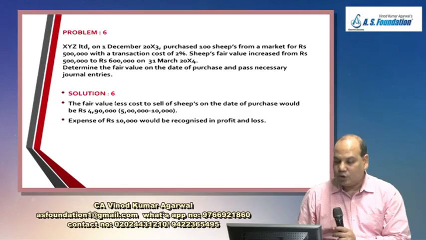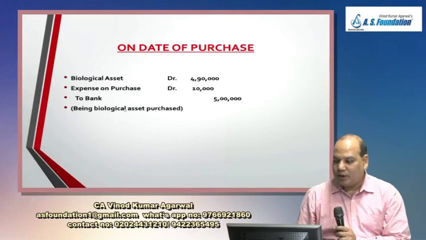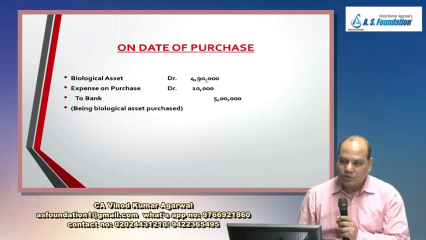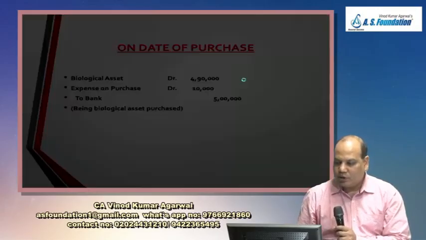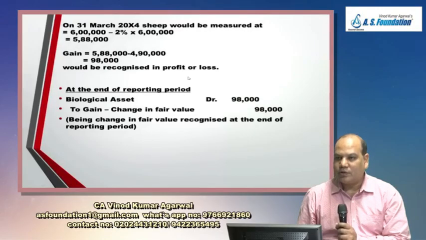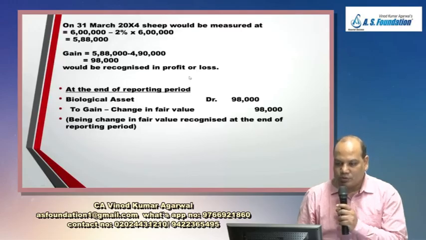So therefore there will be a loss on the initial recognition. You paid 5 lakh, but you are recognizing the biological asset at 4,90,000 being fair value less cost to sell. Remaining 10,000 rupees expense on purchase in bracket SOPL. What is SOPL? Statement of profit and loss. Being biological asset purchased and recognized at fair value less cost to sell.